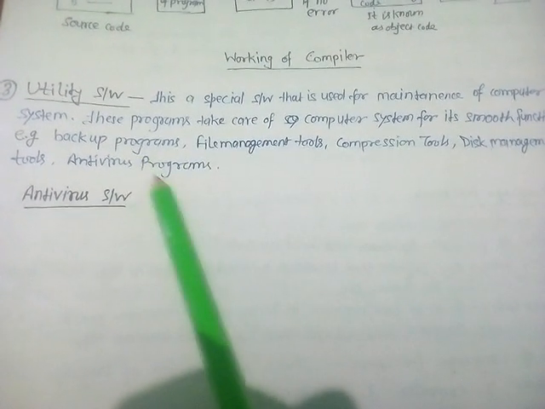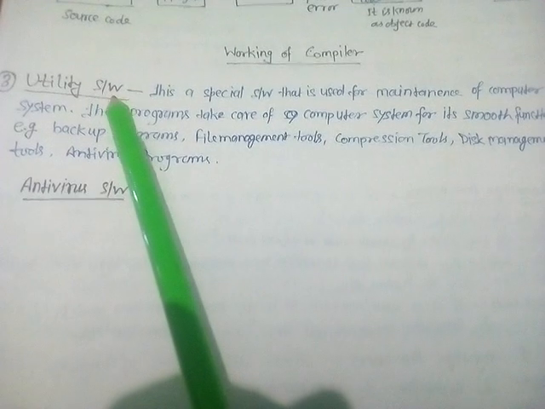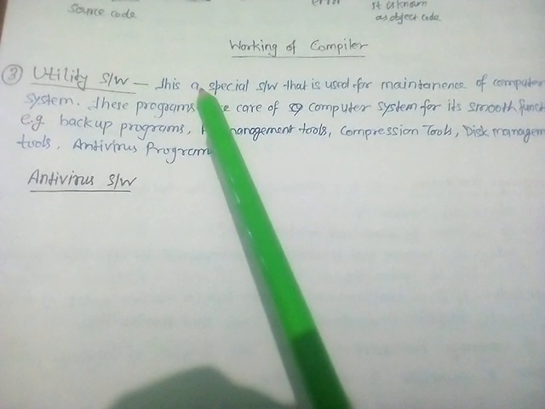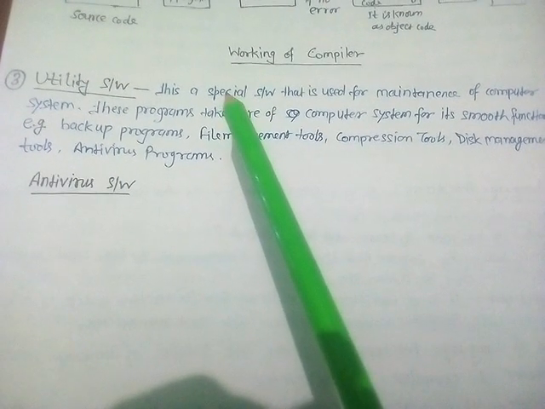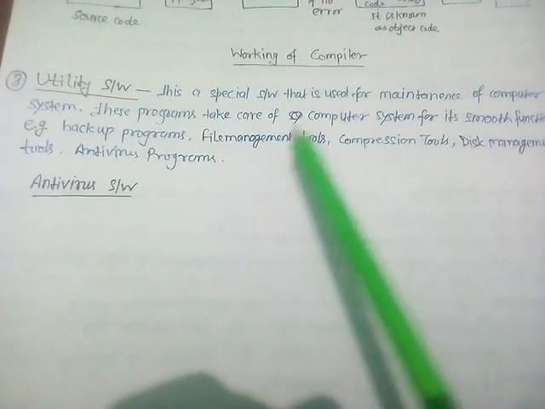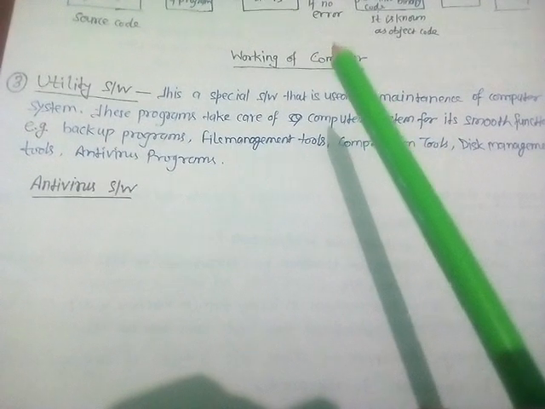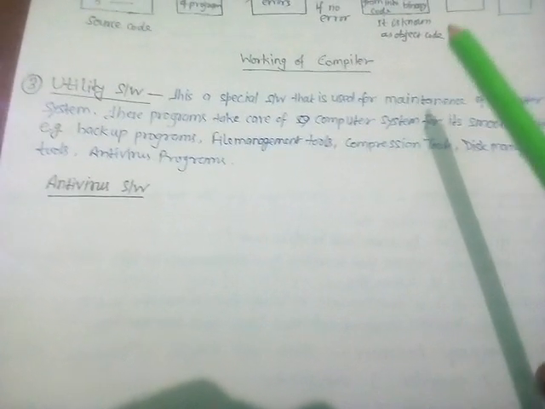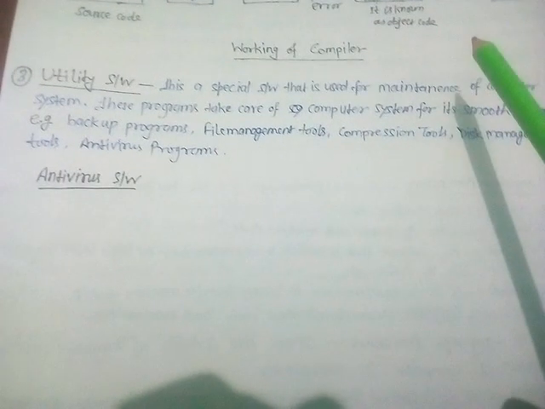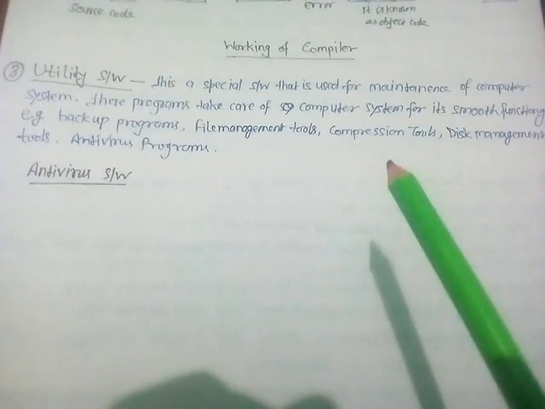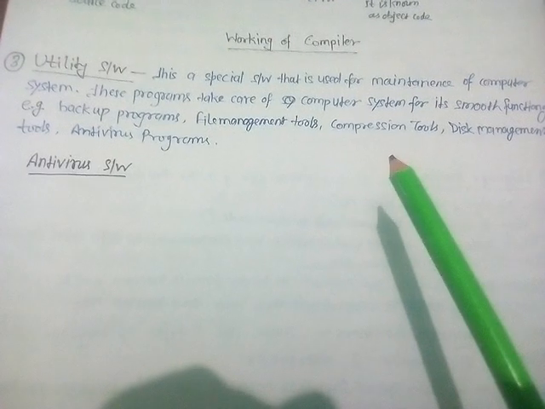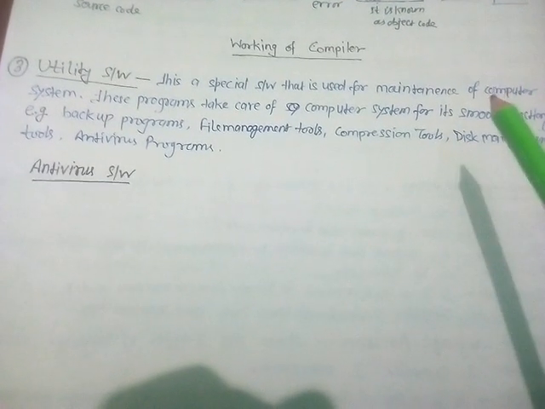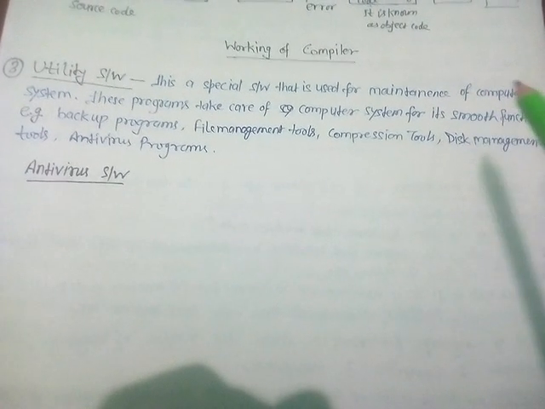These are examples of utility programs, I mean utility software, because a computer is a machine and it works for a long time, so it also requires maintenance. For its maintenance, the system maker provides such programs that can be used to maintain it properly, and this kind of software is known as utility software.